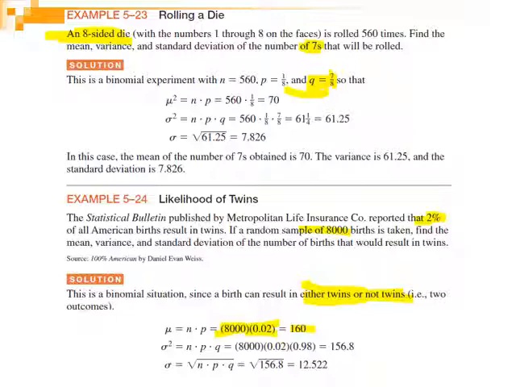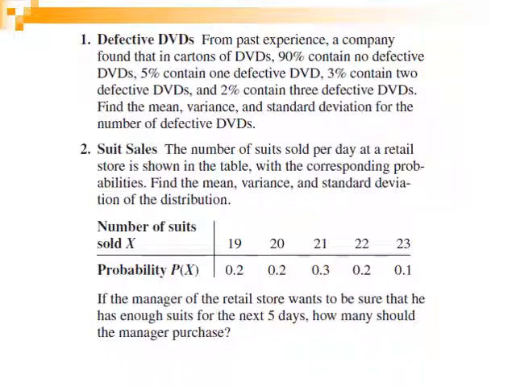The variance in this case will be the total sample size, 8,000, times the probability of success, 2%, times the probability of failure, not twins, which is 0.98. And finally, we get the standard deviation, which is the square root of the variance, 12.522.